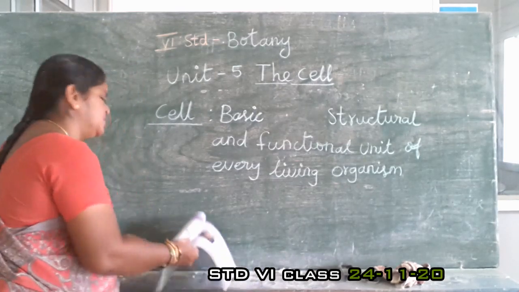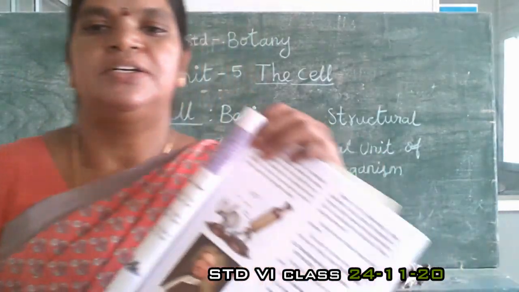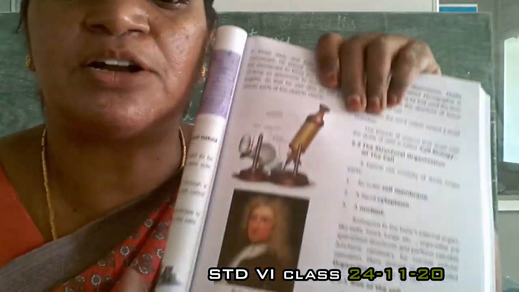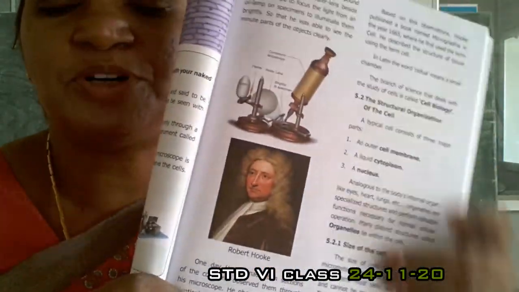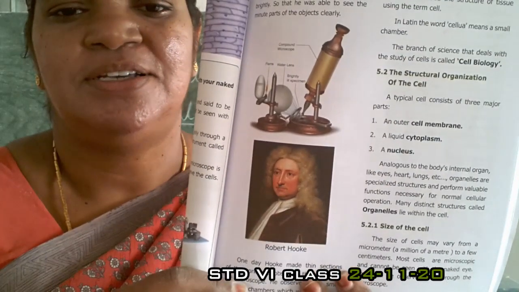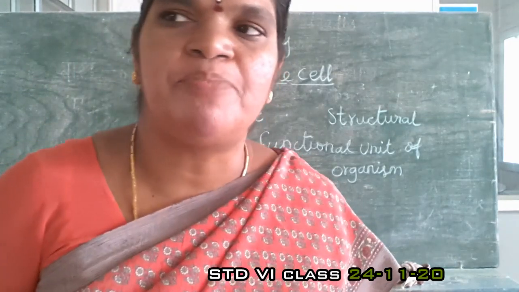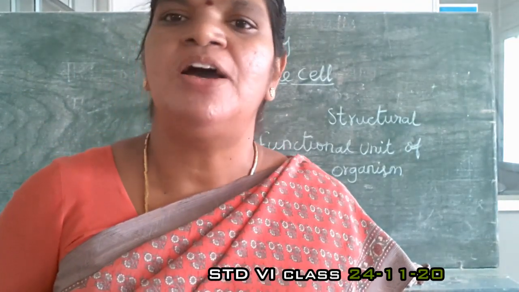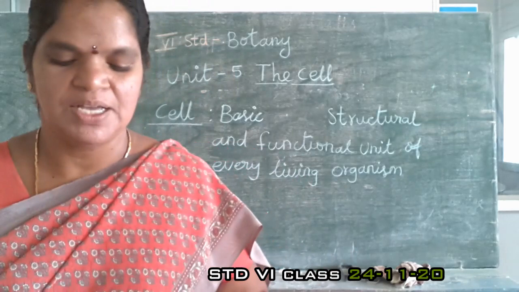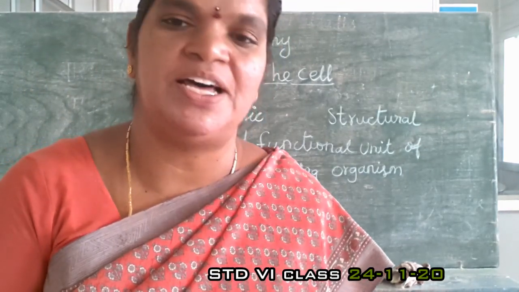So, the very first cell was introduced and discovered by the scientist Robert Hooke. See the picture, Robert Hooke. He found the cell with the help of a microscope. Then, the structural organization of the cell.